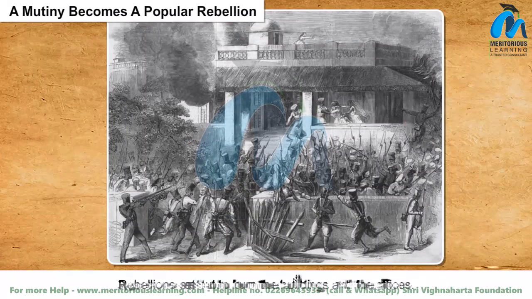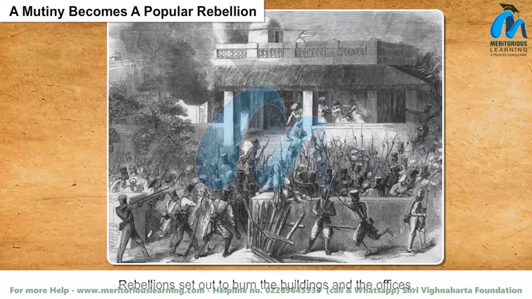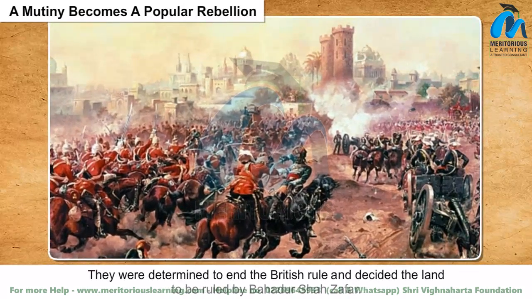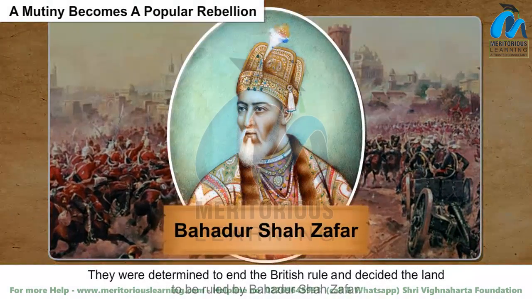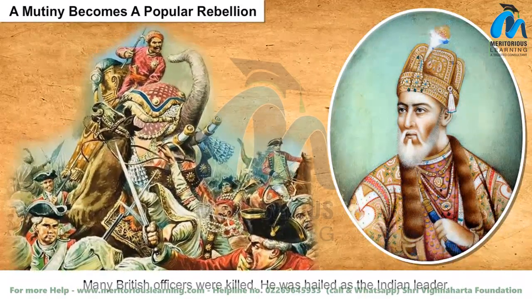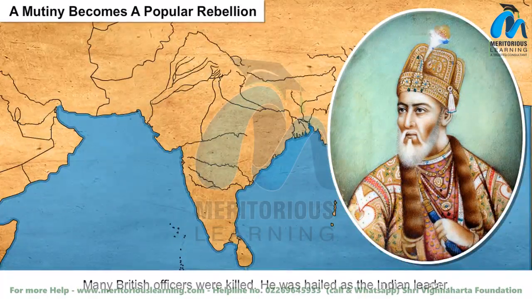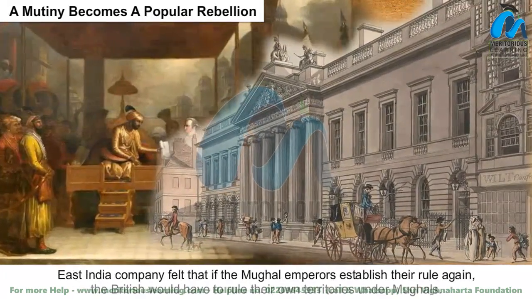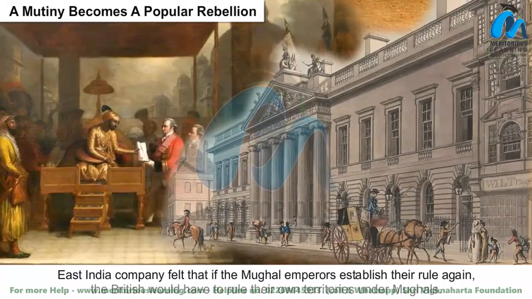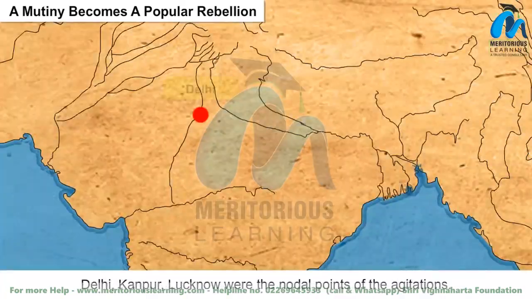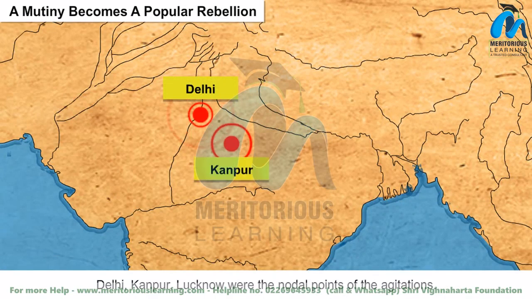Rebels set out to burn the buildings and the offices. They were determined to end British rule and decided the land was to be ruled by Bahadur Shah Zafar. Many British officers were killed. He was hailed as the Indian leader. The East India Company felt that if the Mughal emperors established their rule again, the British would have to rule their own territories under the Mughals. Delhi, Kanpur, and Lucknow were the nodal points of the agitations.